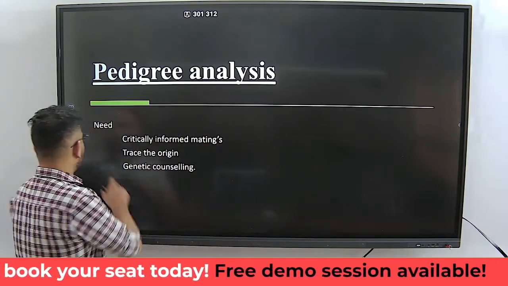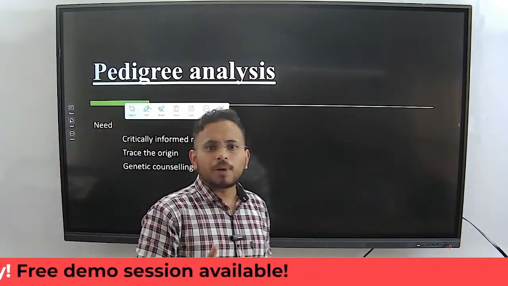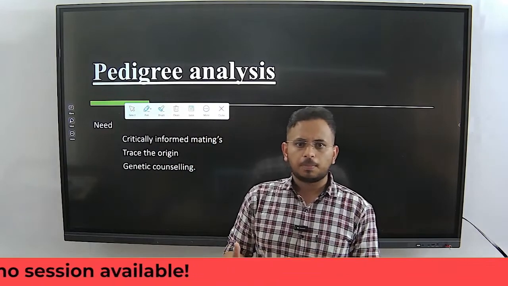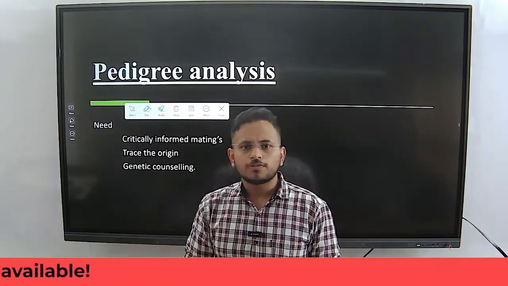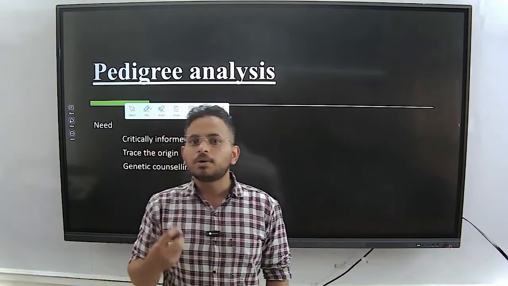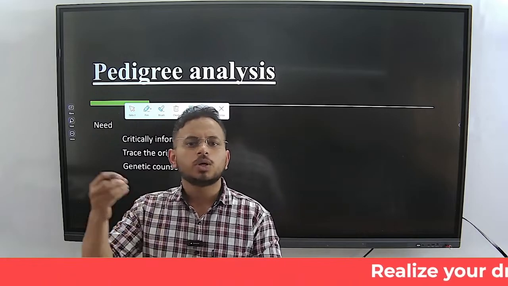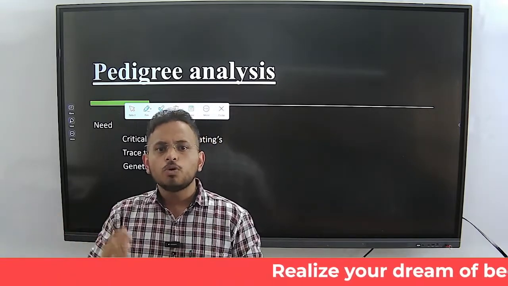It just talks about the pattern of inheritance from the parents to the offspring. If you want to trace the origin of any particular trait, how do you trace it?